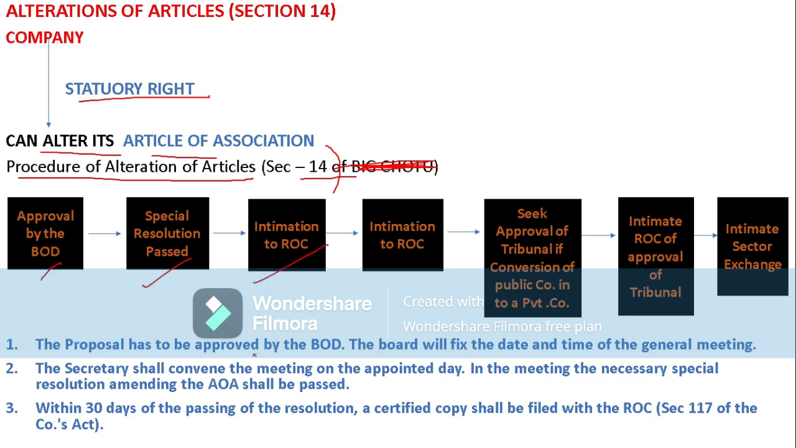So how much time? Within 30 days of passing of the resolution, a certified copy shall be filed with the ROC, Registrar of Companies, under section 117 of the Companies Act. Definitely the company should intimate the ROC. They should file a certified copy regarding the passing of the resolution within 30 days with the Registrar of Companies.